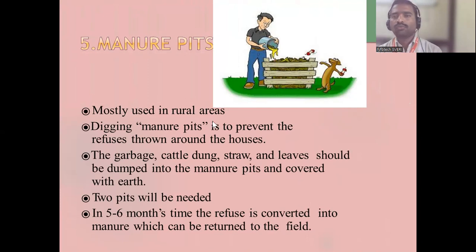Okay, so which methods have we seen till now? In the disposal, the first one is the dumping method. Good. Second one is the controlled tipping method. Next, third one is incineration. Fourth one is the composting method we have seen. And the last one is the manure pit.